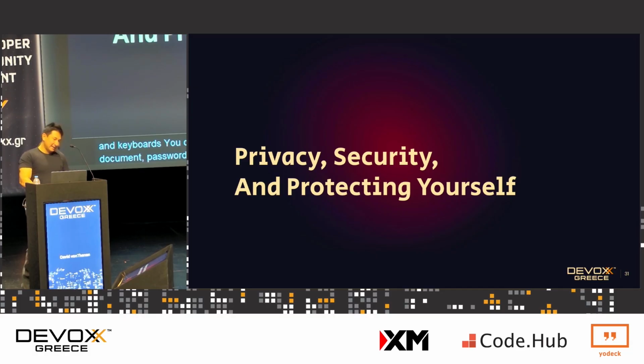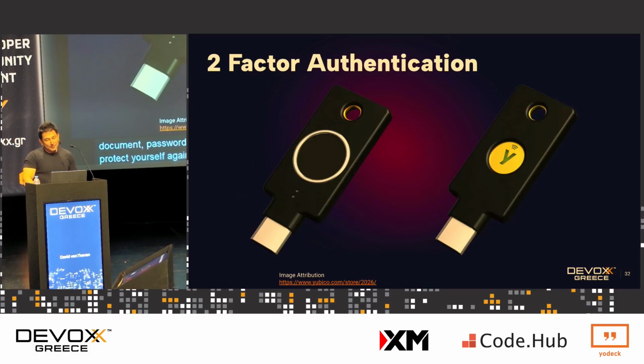So now that I've scared everyone to death, how do you protect yourself against this kind of stuff? This is obvious, two-factor authentication, right? I use a YubiKey. I actually have 3 of them for different things. If they even have my password, you still need the physical key to plug in to decrypt my password file, right?